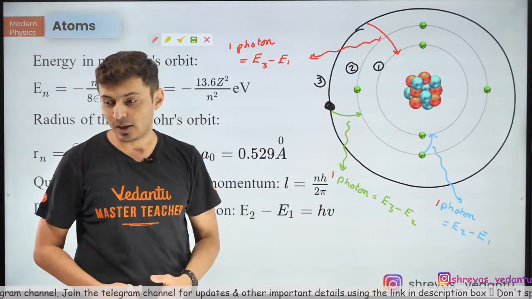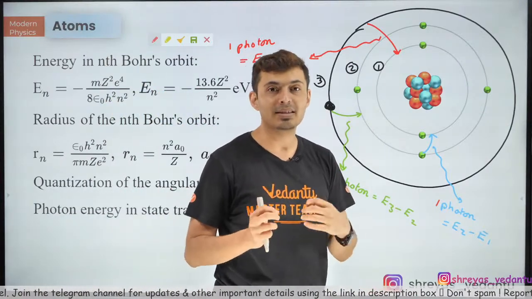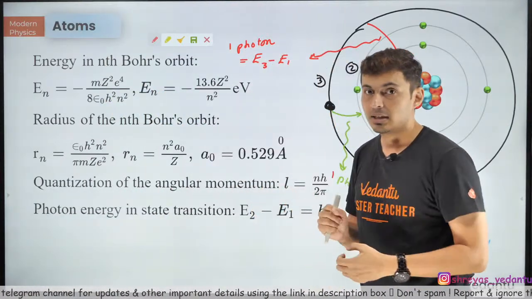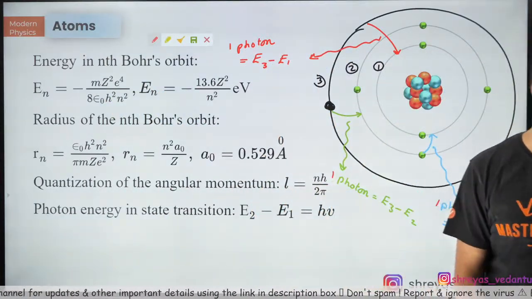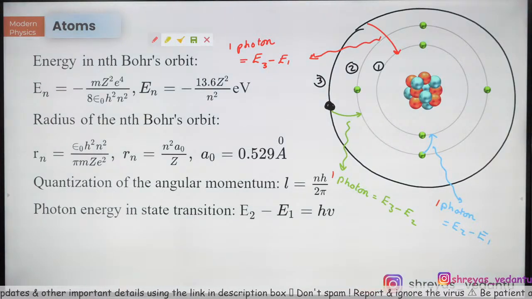That's how photons work. Photons always are emitted in an event. You will never see 2 photons coming out of a single event or 3 photons coming out of an event. That's the property of the photon, guys.